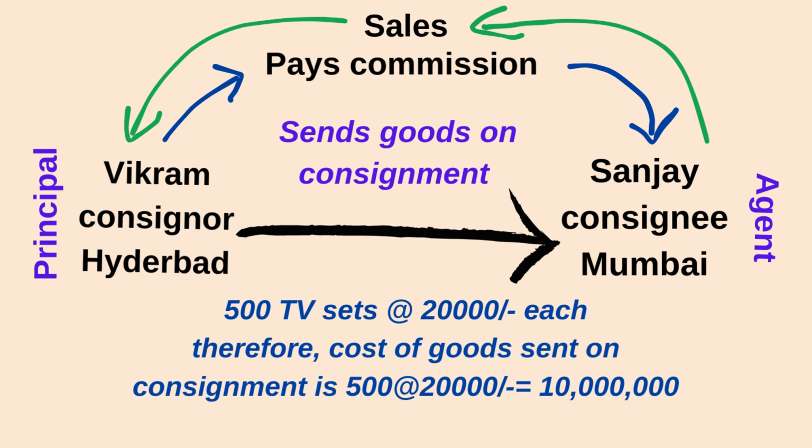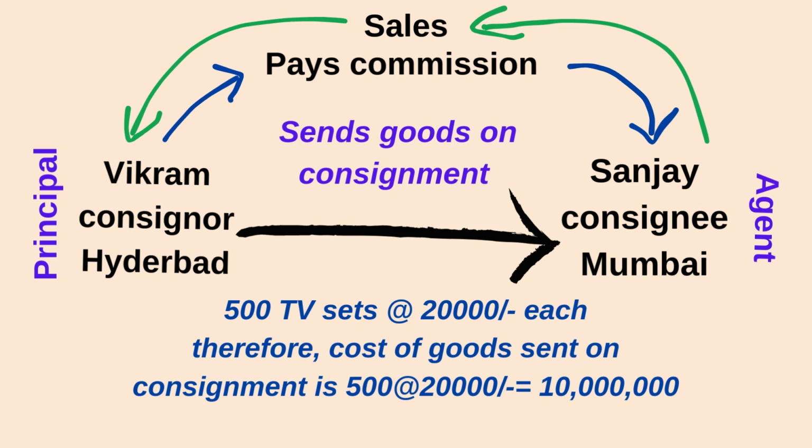Concentrate. We have two people called Vikram and Sanjay. Vikram is a consignor from Hyderabad. Sanjay is a consignee from Mumbai. In this scenario, Vikram, the consignor, is sending goods on consignment to the consignee worth 500 TV sets at the rate of 20,000 each. Therefore, the cost of goods sent on consignment is 500 into 20,000, which is equal to 1 crore.